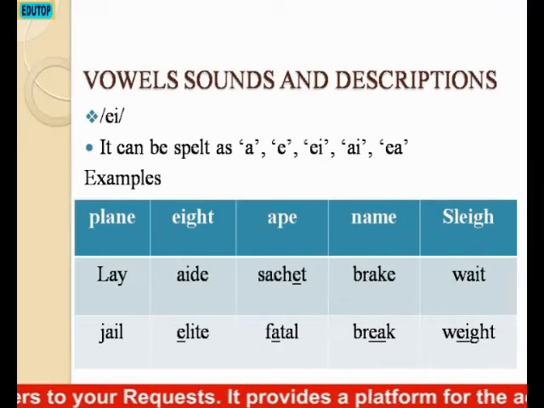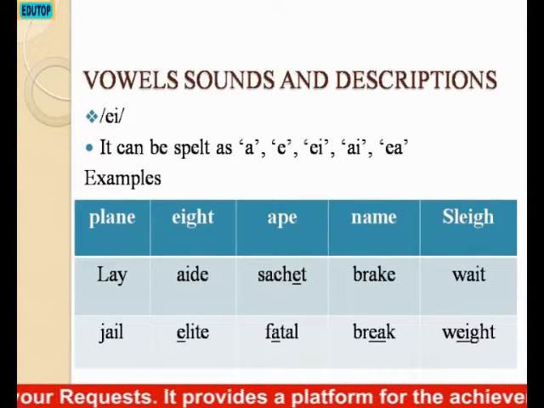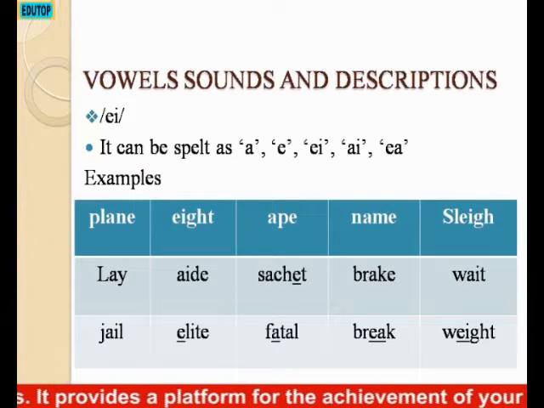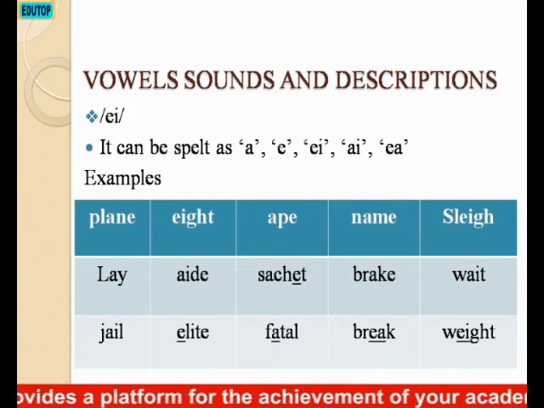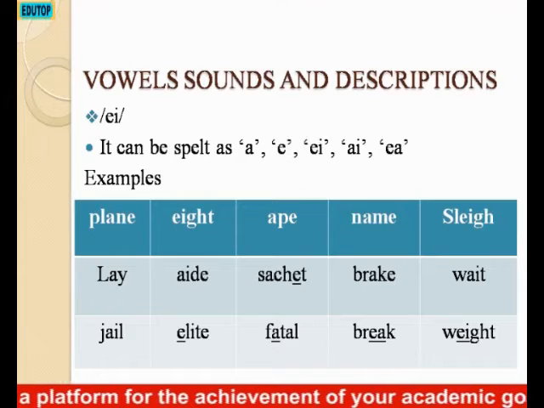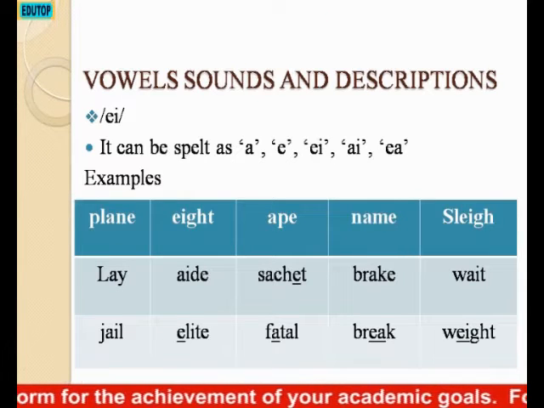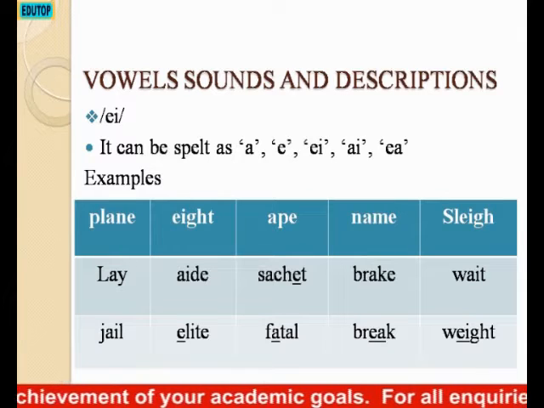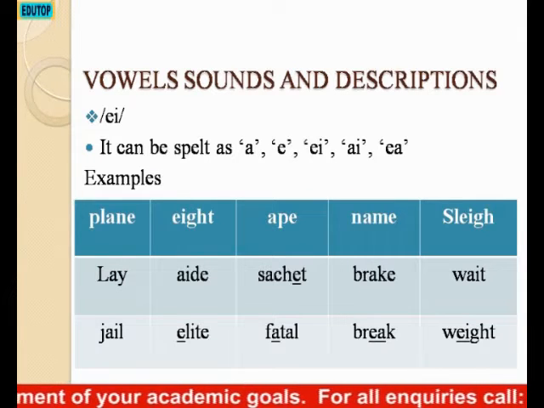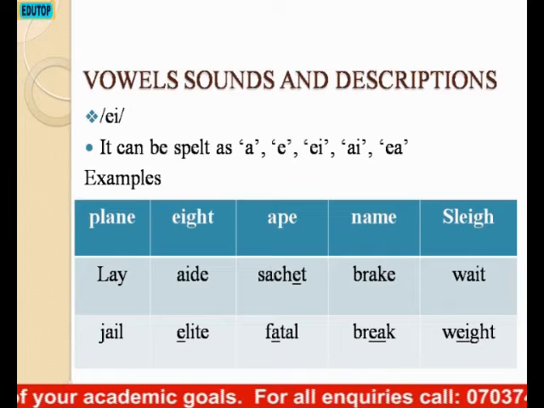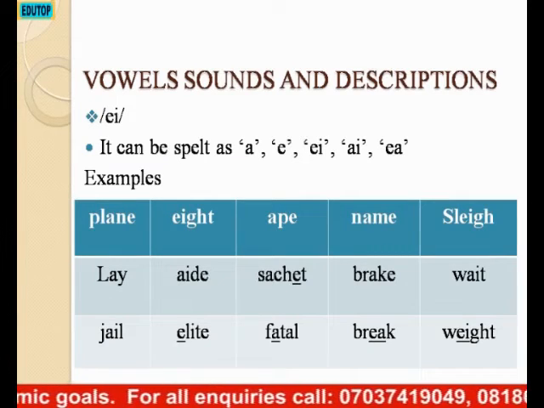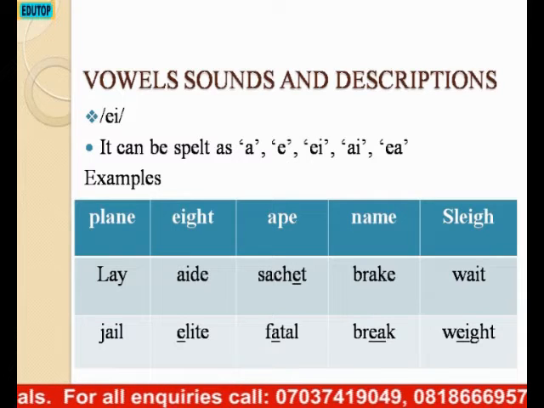The first one we'll discuss is hey. Its spellings include he, ei, ai, and ea. Examples: playing, hate, hape, name, slay, lay, hate, sachet, break, wait, jail, elite, fatal, break, wait, and so on.